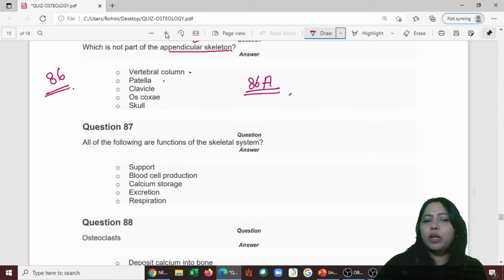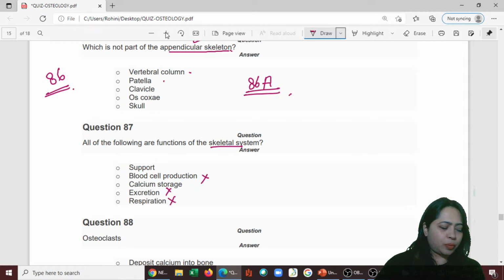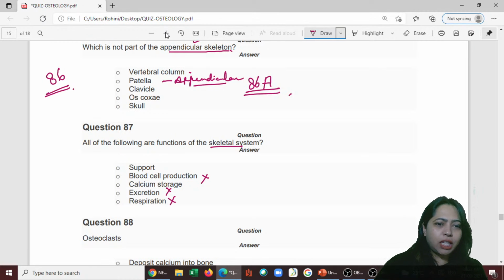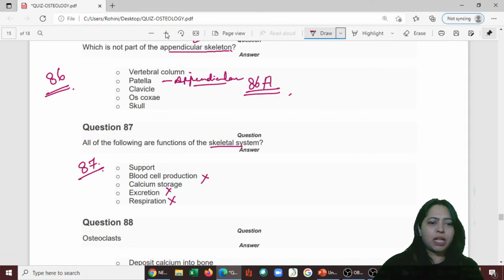87. All of the following are functions of the skeletal system: support, blood cell production, not this, calcium, excretion, respiration. Patella is also appendicular. D, the answer is D. What do you think the 87th one is? What is the answer?